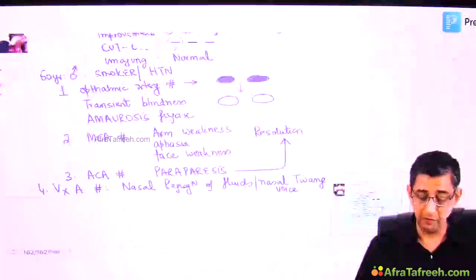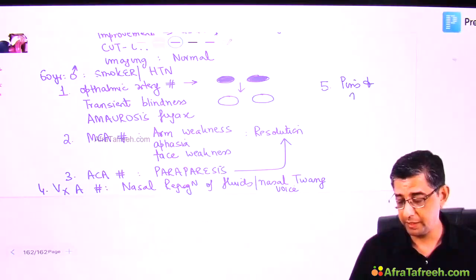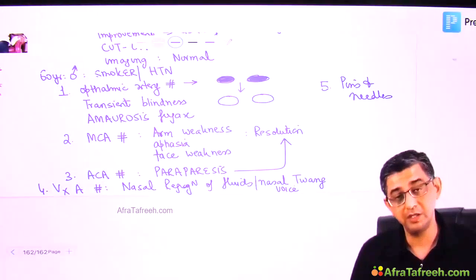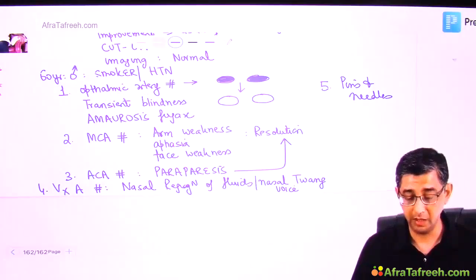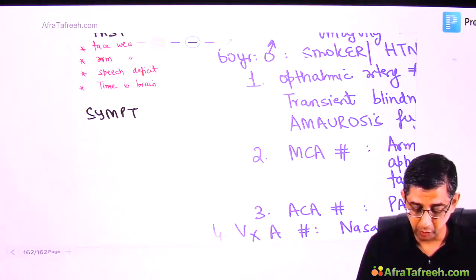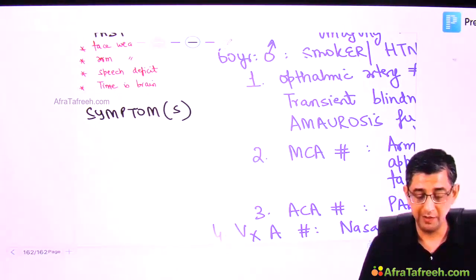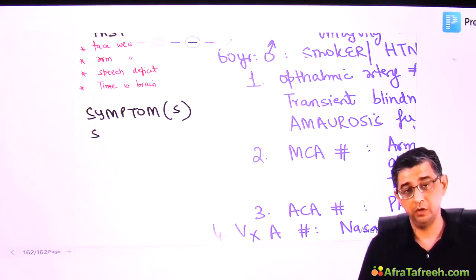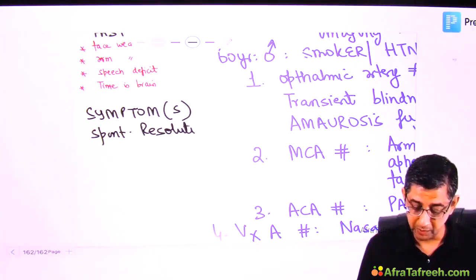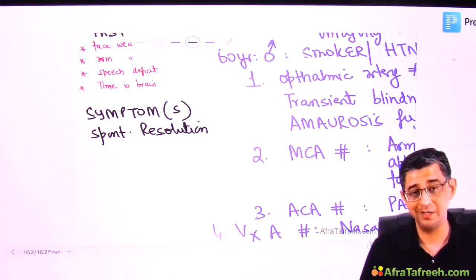Not all patients will be having only motor manifestations. Some might be having even sensory manifestations in the form of pins and needles. Please appreciate the fact that I do not need to have all the manifestations described here to call it a transient ischemic attack. If even any one of the symptom or symptoms that I've described before you is present and is resolving by itself. The message is, if any one of these neurological symptoms is developing in a patient, and there is going to be a spontaneous improvement, the person himself has to say, yes, I feel better, because the speech would come back.